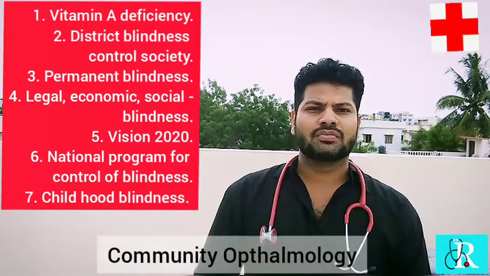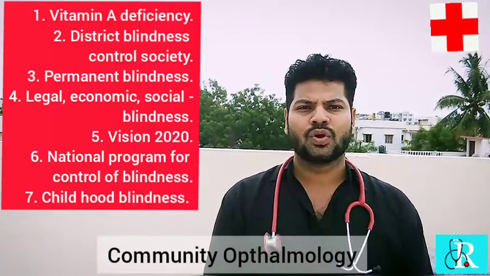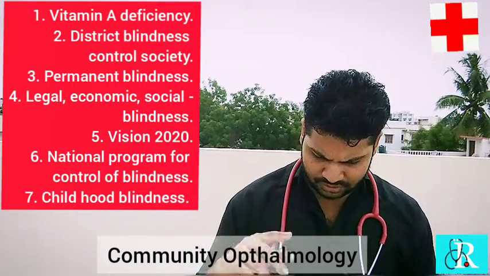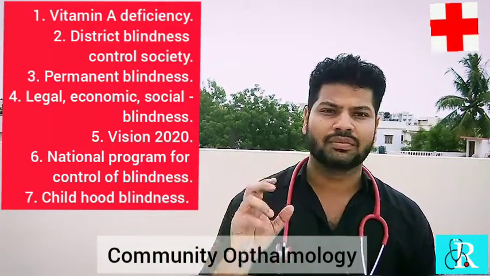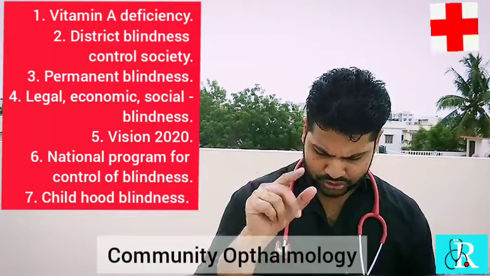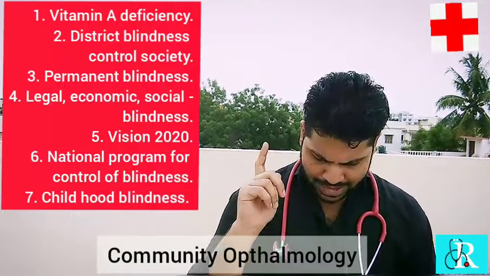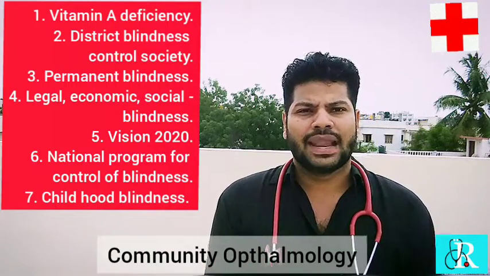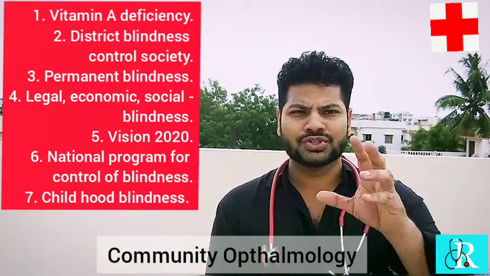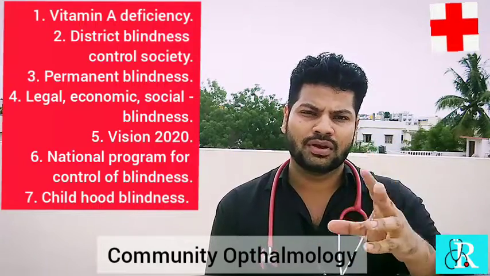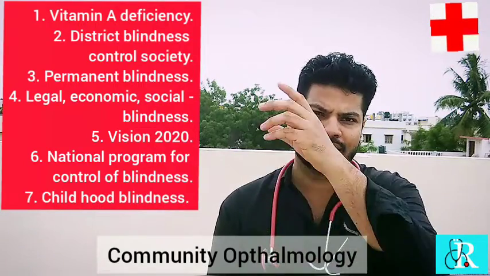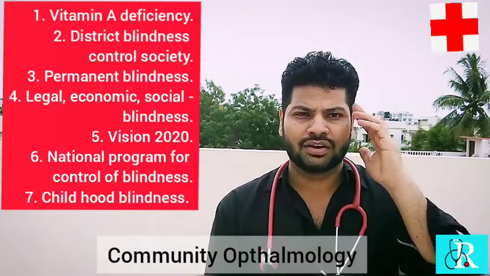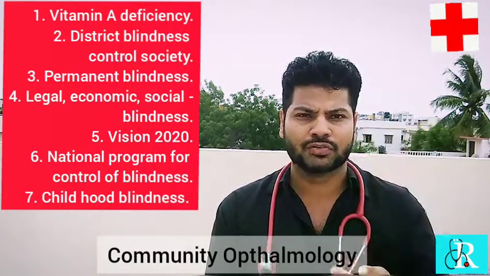So this was all about community ophthalmology. What have we discussed now? Vitamin A deficiency and ophthalmia, district blindness control society, causes of permanent blindness, legal, economic, social blindness, what Vision 2020 is, the national program for the control of blindness and its aims, and childhood blindness and its causes. So I wish you to write at least 2 or 3 points about all these topics in the comment section below, so that it will be a revision for you, a reminder for you, a practice for you.